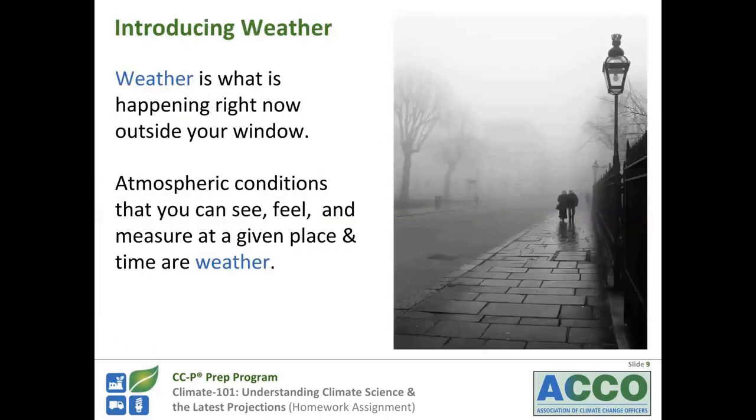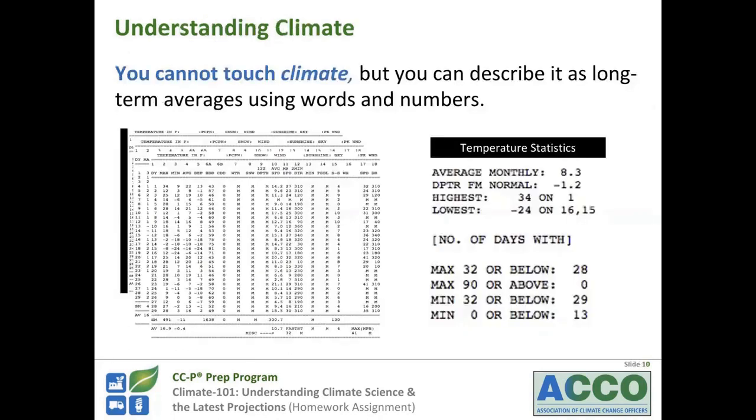Weather is what is happening right now outside your window, atmospheric conditions that you can see, feel, and measure at a given time and place are weather. But you can't touch climate. You can describe it as long-term averages using words and numbers.